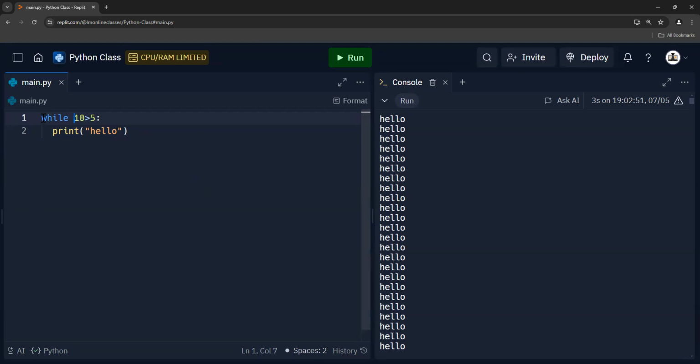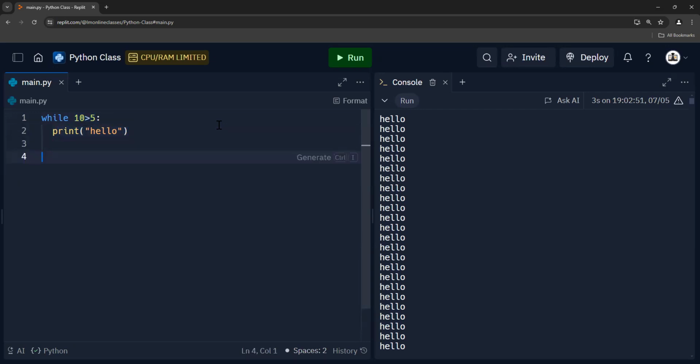The cool thing about while loops is that it's going to continuously run until this is no longer true. So while the comparison is true, it's going to keep going. If this is never false, it's just going to continue doing this while loop.